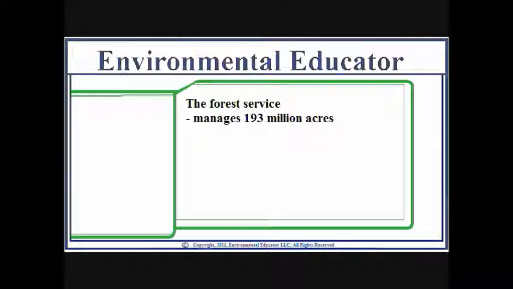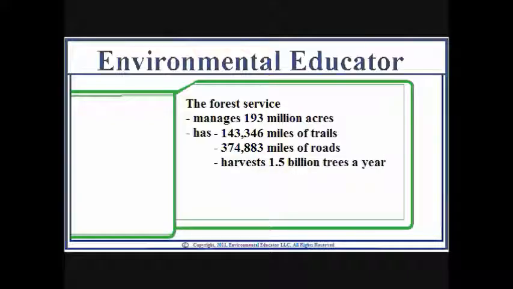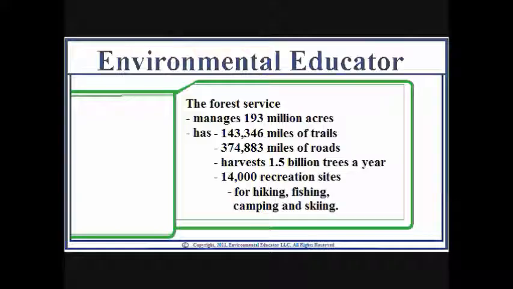Today, the Forest Service manages 193 million acres, which has about 143,000 miles of trails and 375,000 miles of roads, and harvests 1.5 billion trees a year, and has 14,000 recreation sites for hiking, fishing, camping, and skiing.